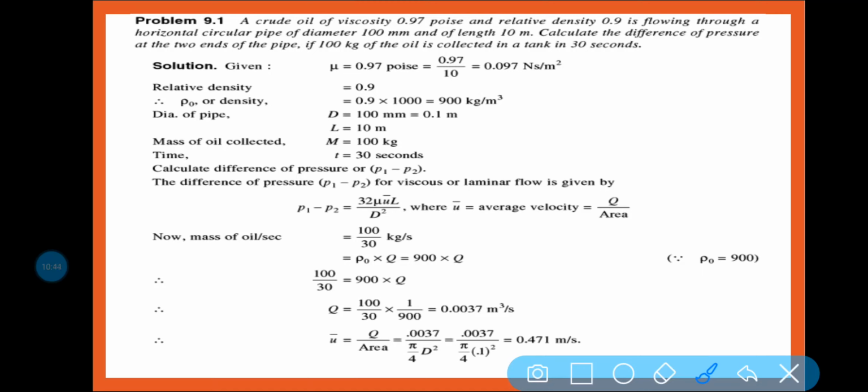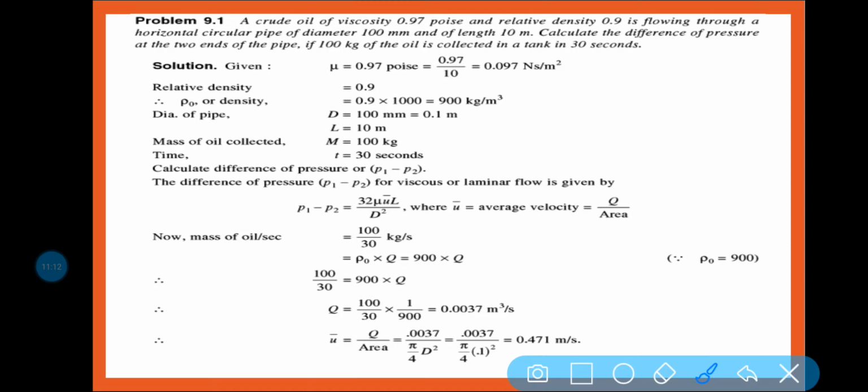Calculate the difference of pressure at the two ends of the pipe if 100 kg of oil is collected in a tank in 30 seconds. So what we have to calculate? Calculate the difference of pressure at two ends. The pressure difference you need to calculate.